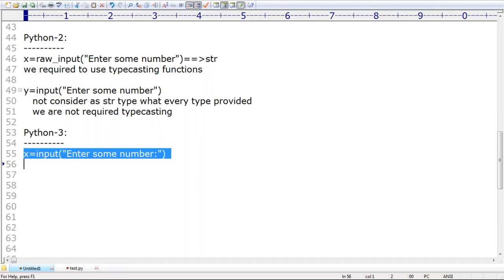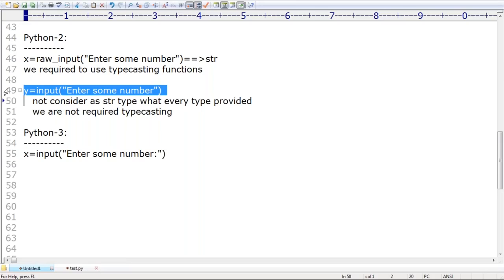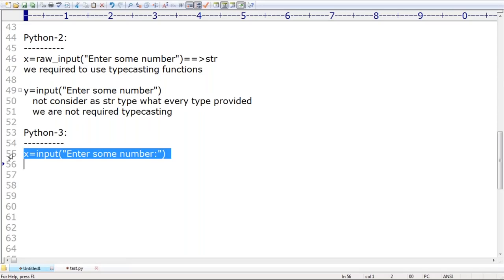Clear, right? Are you able to understand my intention? In Python 3, whatever input function we have is not equal to the input function present inside Python 2. Python 3 input function is equal to the raw input function of Python 2.